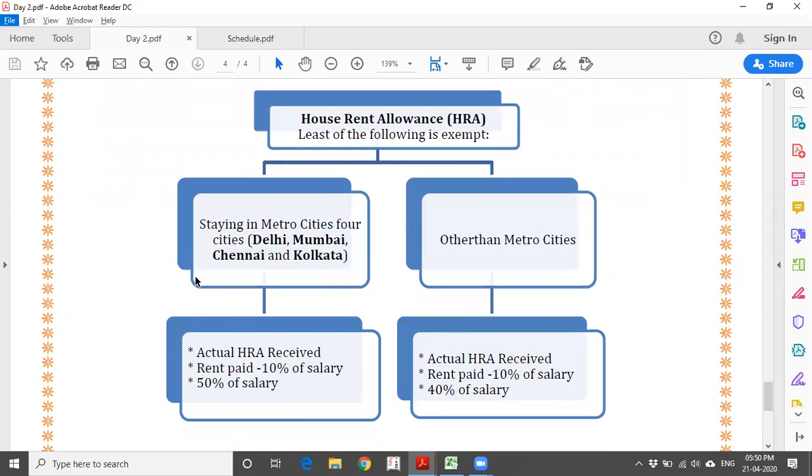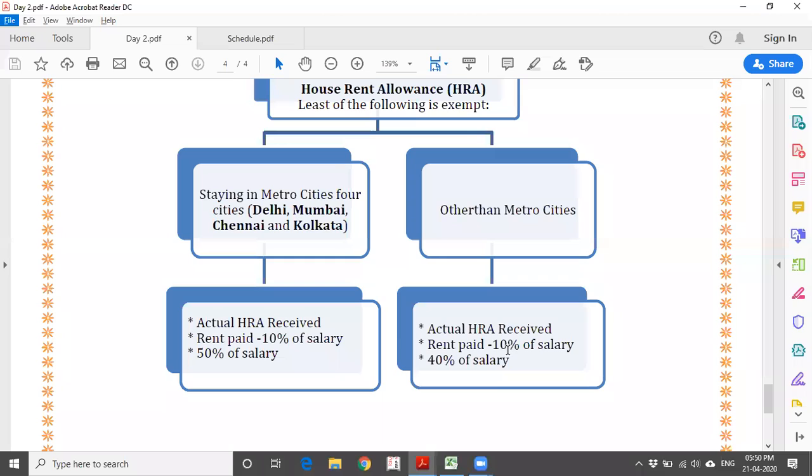See, the income tax has been divided into 2 parts. That is, the entire country has been divided. One is the people who are staying in metro places and non-metro places. So whenever you are staying in metro places, this is the calculation you are going to do, and for non-metro places, this is the calculation you are going to see.